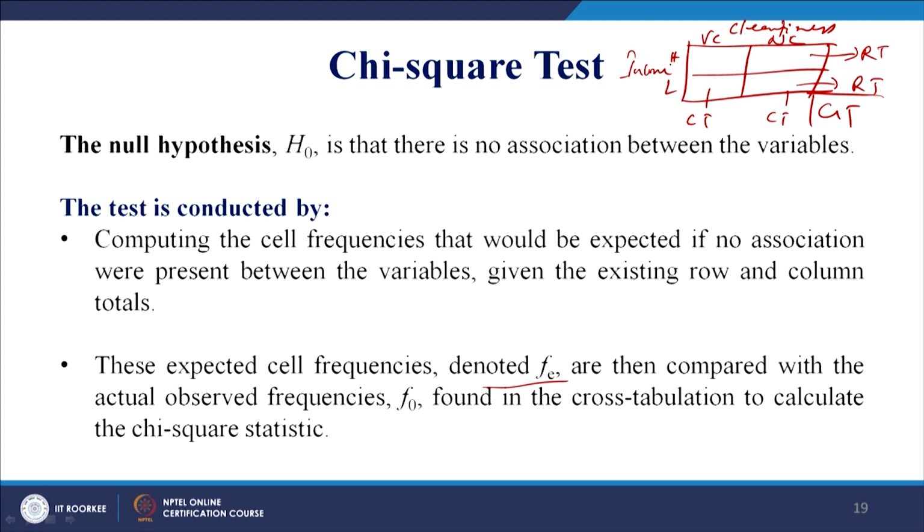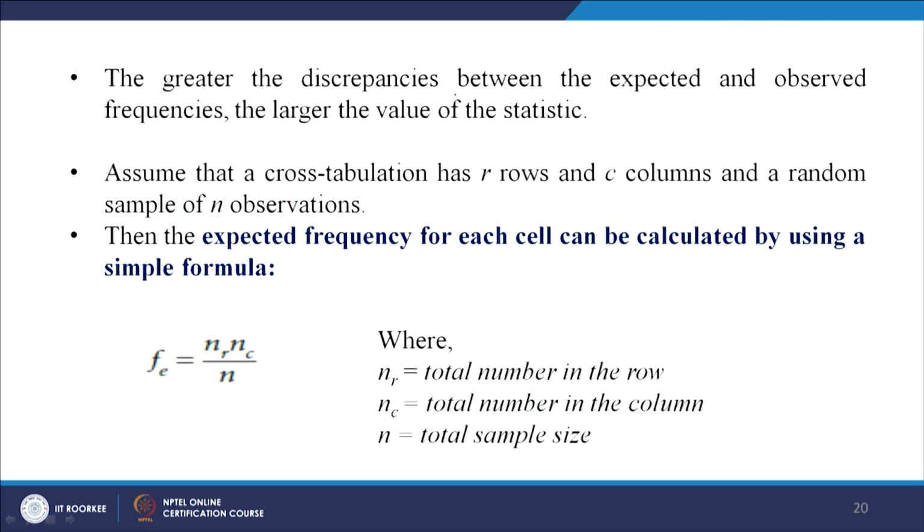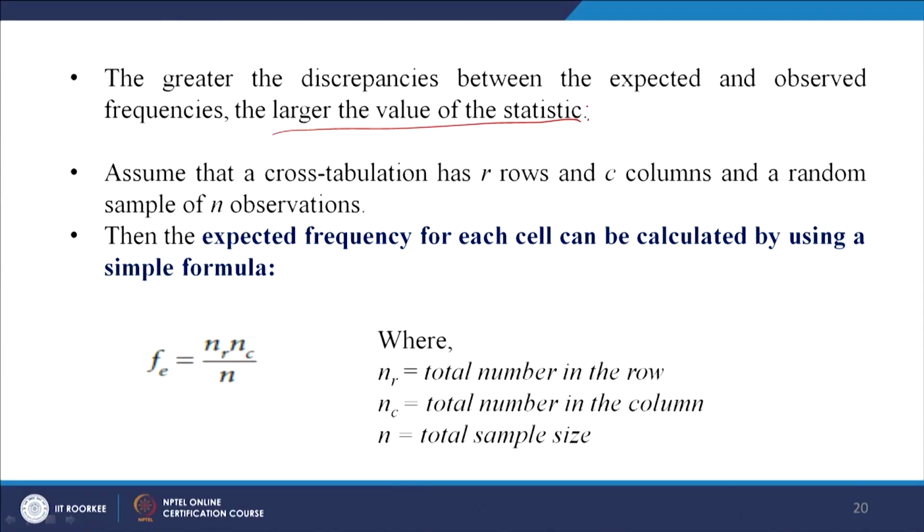Now, how many people are actually from a high income group and very clean, let us say 10, high income group not so clean is 5, low income group very clean is let us say 9, low income group not so clean is 3. Now, from here is there an association between cleanliness and income? That is what we need to find out. It helps us to calculate the chi-square statistic. The greater the discrepancies between the expected and the observed frequency, the larger is the value of the statistic, and it is not a very desirable thing.